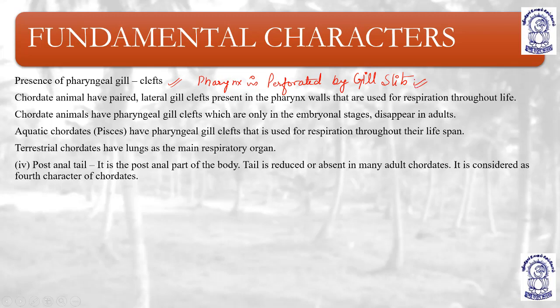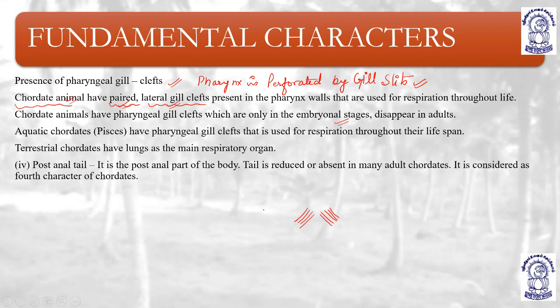Pharynx is perforated by gill slits. Chordate animals have paired and lateral gill clefts. Chordates have paired, meaning a pair, lateral gill clefts present in the pharynx, which are only in embryonal stages. These paired pharyngeal gill clefts were in the embryonal stage, but they disappear in adults.